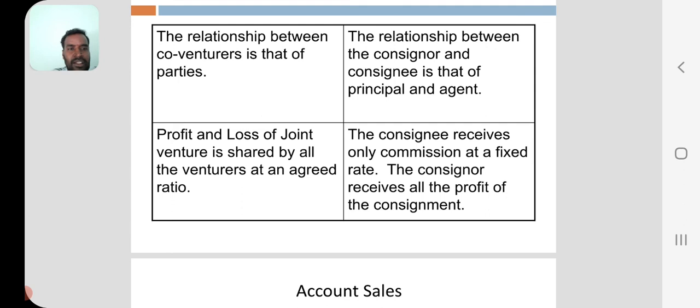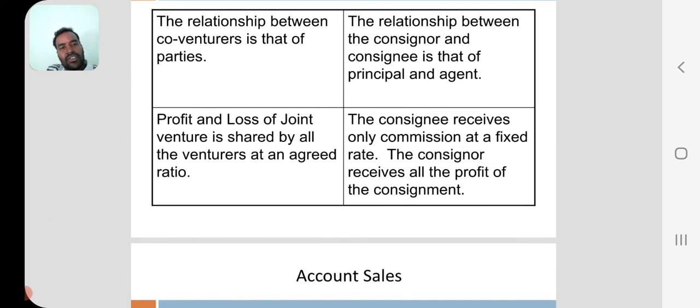Profit and loss of a joint venture is shared by all the venturers at an agreed ratio. Profit and loss should be shared by the venturers because indirectly they are partners. It is their responsibility to bear or receive the profit, either profit or loss.